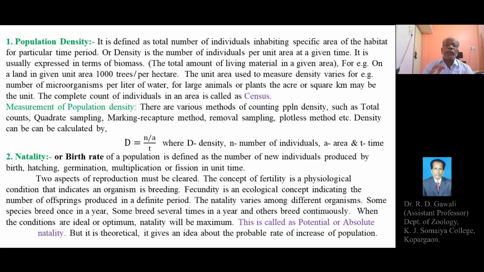That is quadrate sampling. So there are quadrates which are prepared in an area at different places, and from where the measurement of the population density is done.